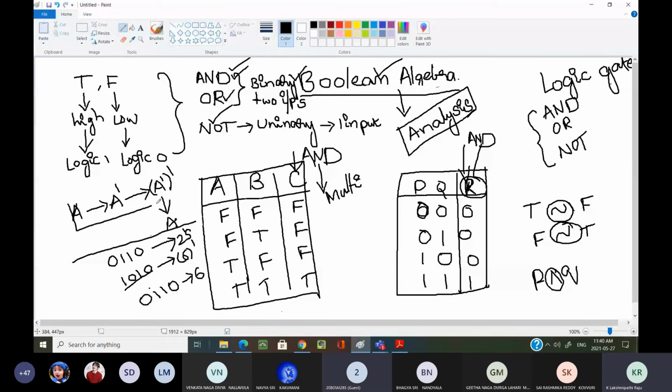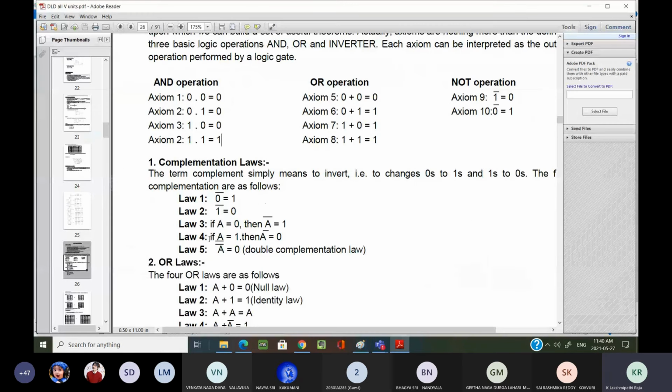That is what he is explaining. If you are complementing any variable two times, then you are going to get the original value. This law we have to remember, complementing two times. Double complementation law: A complement whole complement equal to A. Here actually it is not a 0, actually it is A. Here in this presentation it is wrong. A complement whole complement equal to A.